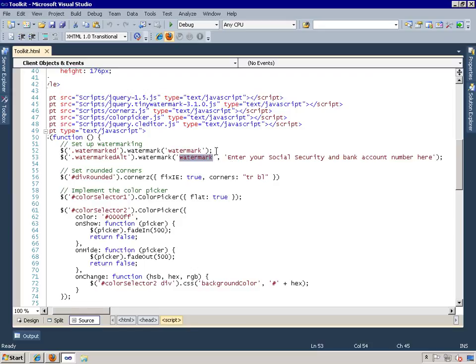I generally favor this method where the title attribute provides the watermark text, only because then you have a clear separation of behavior from the attributes of the element. But again, that's personal preference. Now you can use whatever class names you want to identify the input elements to be watermarked, as well as the name of the CSS style. And the plugin really is surprisingly functional for being such an incredibly small size. Very easy to use.